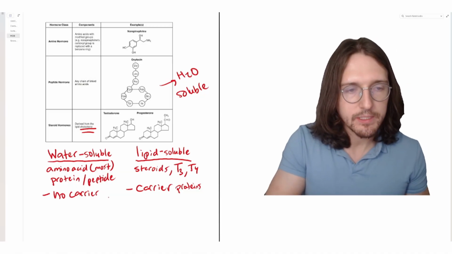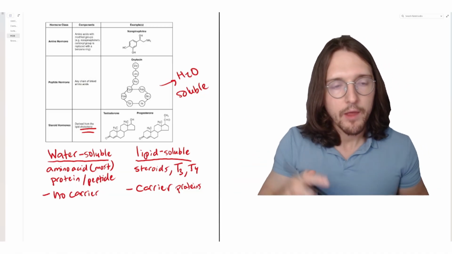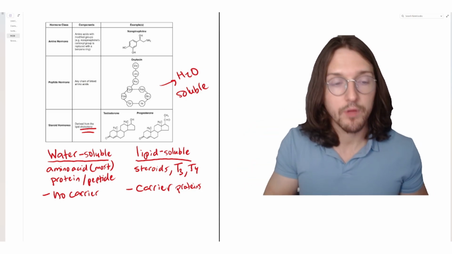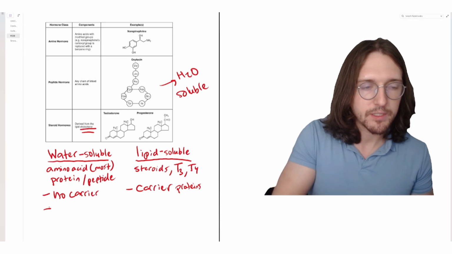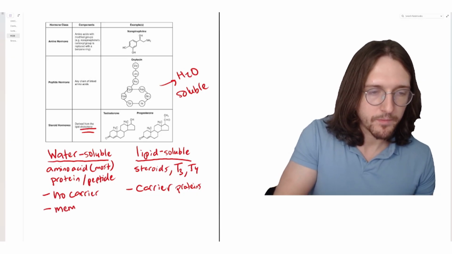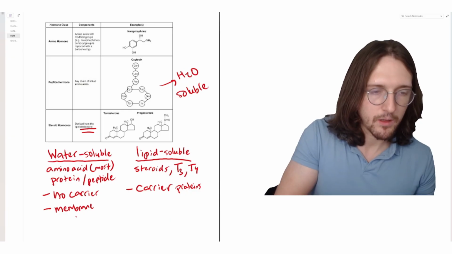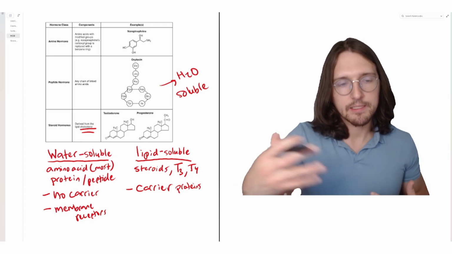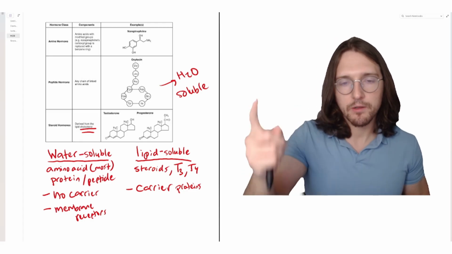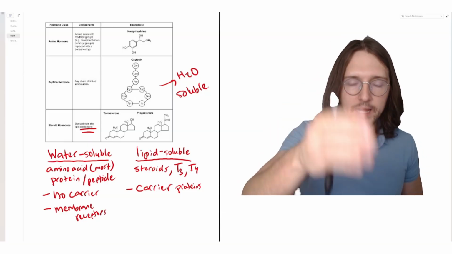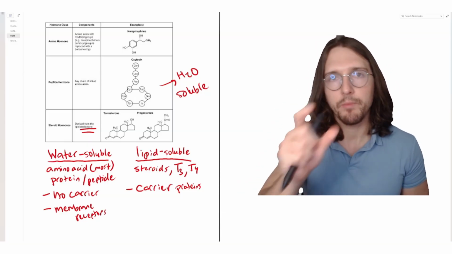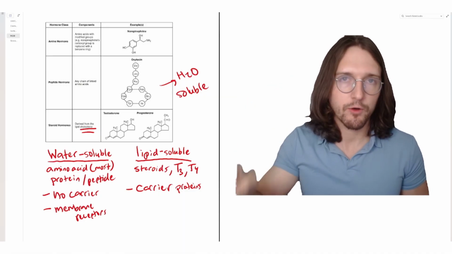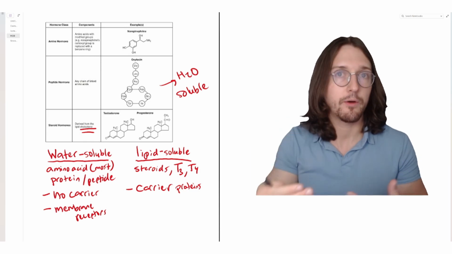Now, another difference is how these hormones actually signal cells. So water-soluble hormones, even though they can travel in the bloodstream without a carrier, they cannot cross the plasma membrane of a cell because the plasma membrane is made up mostly of lipids. So water-soluble hormones are going to bind membrane receptors, okay? They don't enter cells. And thinking back to molecular biology, the way that this signaling works is when they bind the membrane receptor, that results in a signaling cascade across the membrane, which basically involves different intermediary signaling molecules to transmit that signal from outside the cell into the cell, resulting in some sort of cellular change.